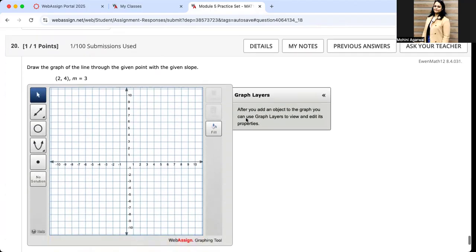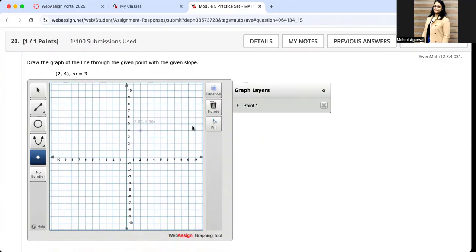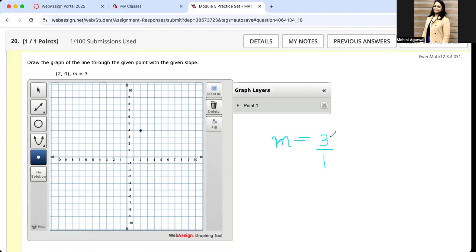Let's see the last question from the practice set. And this is an interesting question, so follow along on the graph. Okay, let's pick the mouse and let's pick the dot point. We have 2 comma 4. On the x-axis, I'm going 2 units. That's the first value and 4 units up. That's my 2 comma 4 point. I've plotted my point. Now my slope was 3. I repeated before, if your slope does not have a denominator, make sure you put a denominator. So 3 over 1. So I'll go 3 units up because it's positive from the point, and I'll go 1 unit down.